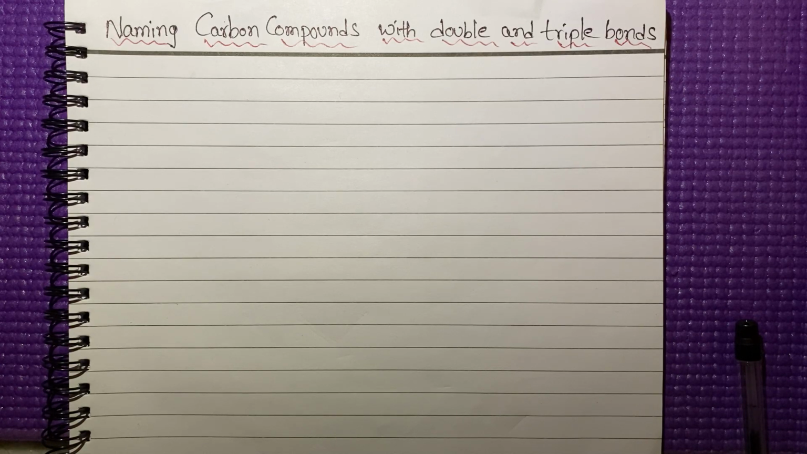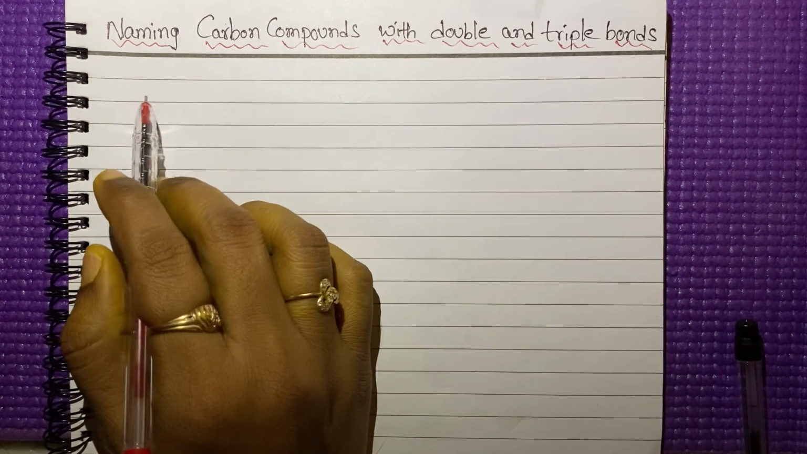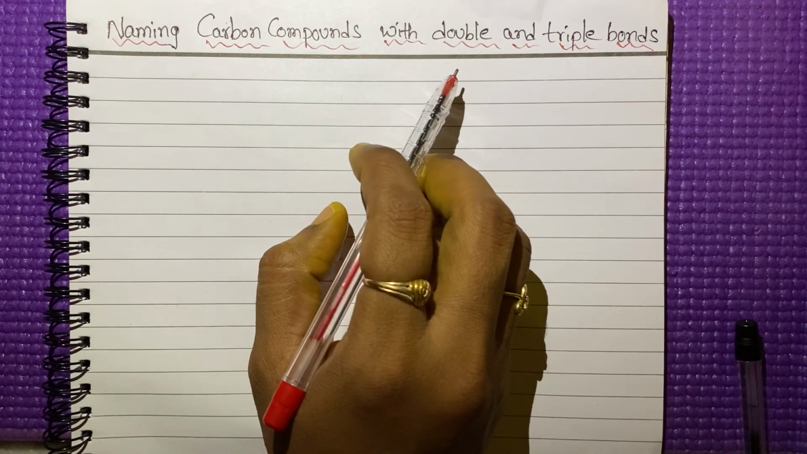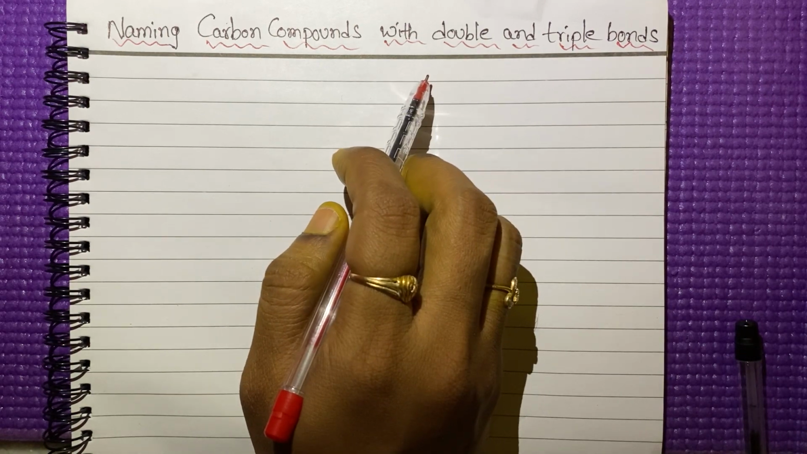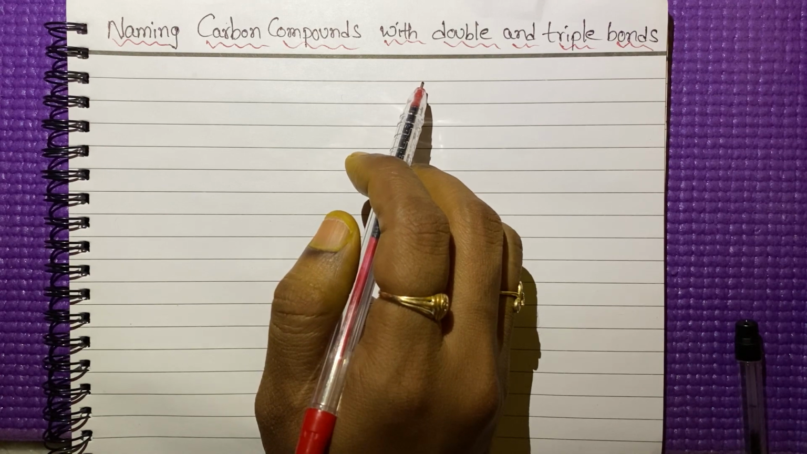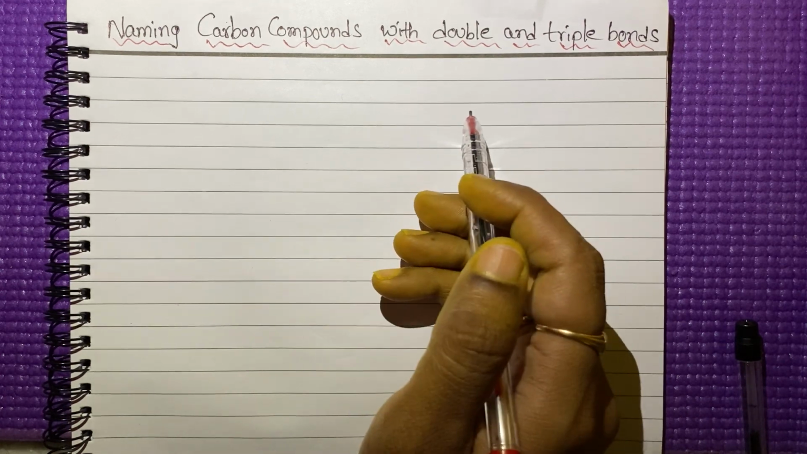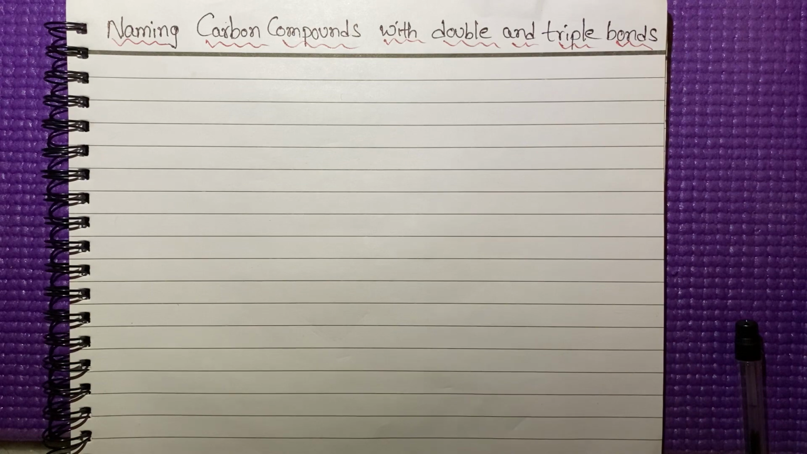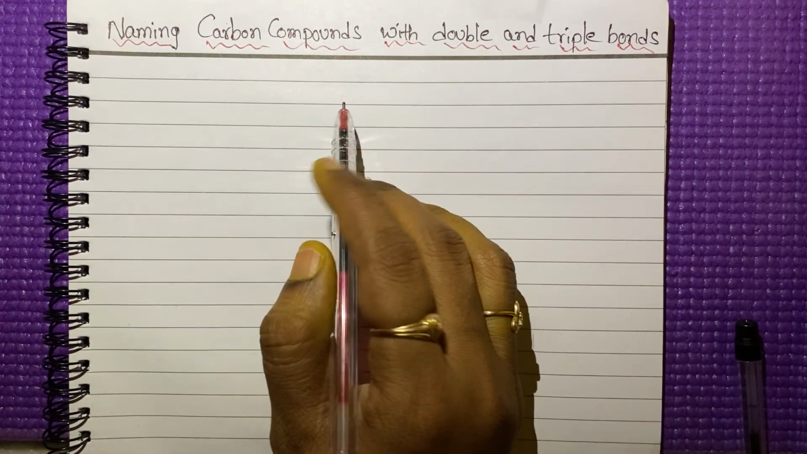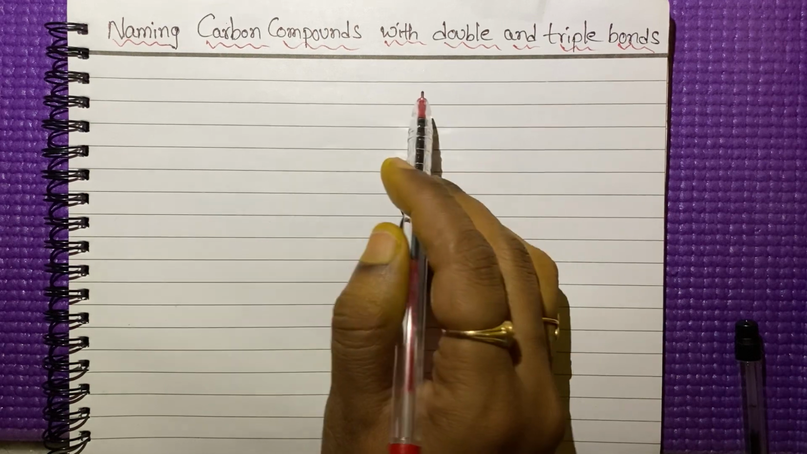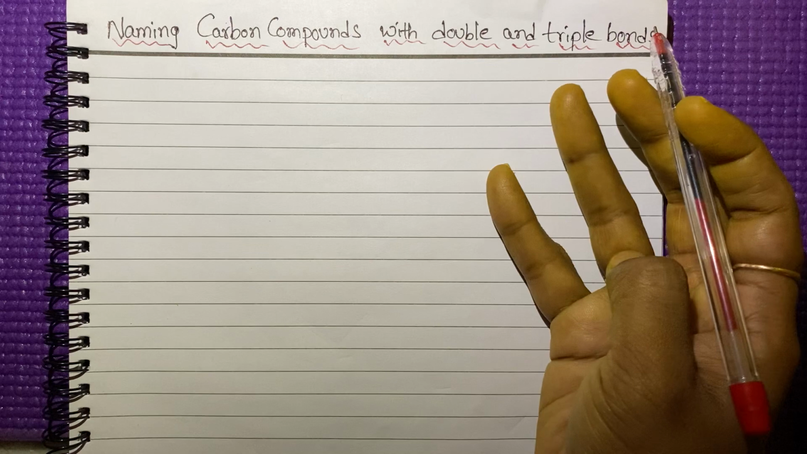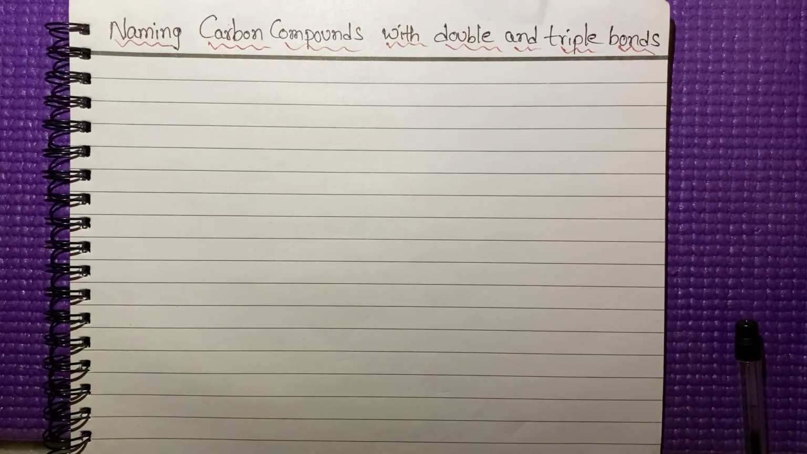In today's session, I am going to discuss naming of carbon compounds with double and triple bonds. We already discussed how to give the names for the double bond containing carbon compounds and the triple bond containing carbon compounds separately. Now we'll discuss, if a carbon compound contains both a double and a triple bond, how can we give the name?